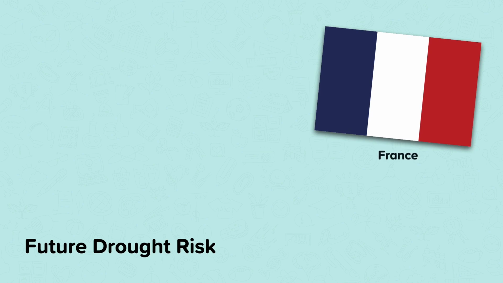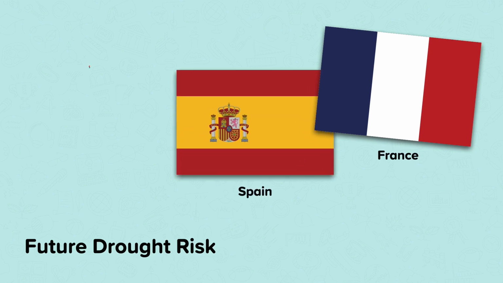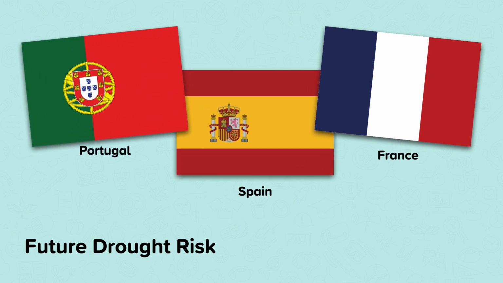There is future drought risk expected in many Mediterranean countries, such as France, Spain, and Portugal. These countries are facing growing drought risk, as evidence shows that climate change is increasing the dry periods in this region.